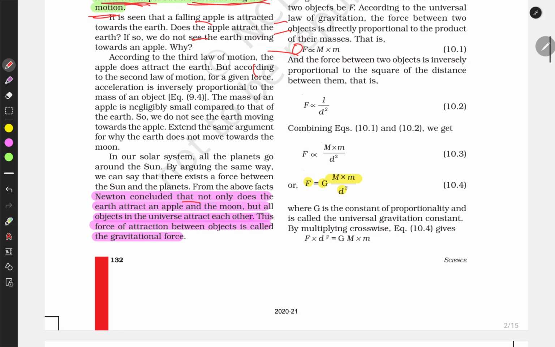Newton concluded that not only does the earth attract an apple and the moon, but all the objects in the universe attract each other. This force of attraction between the objects is called gravitational force. So it is happening in all types of objects in the universe, not only on an apple or home, but all the objects in the universe.